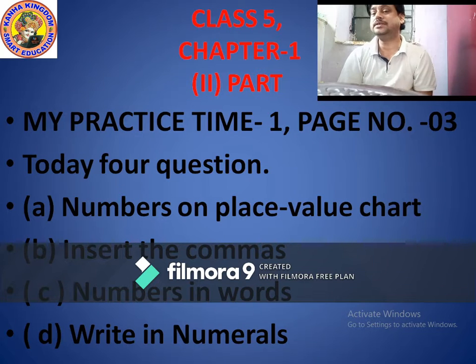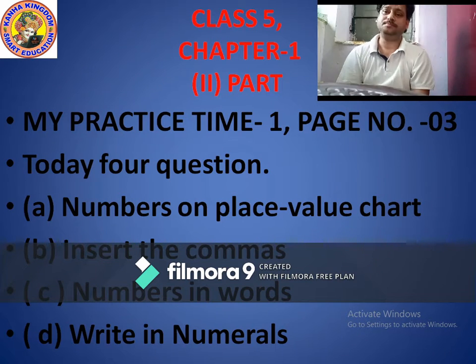So the actual answer is 12,400. So understand that commas are very important to understand the number.